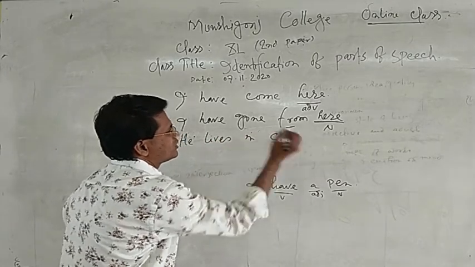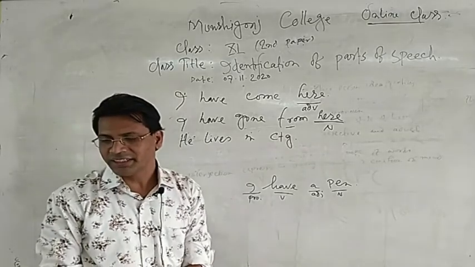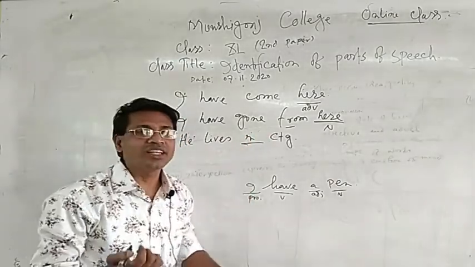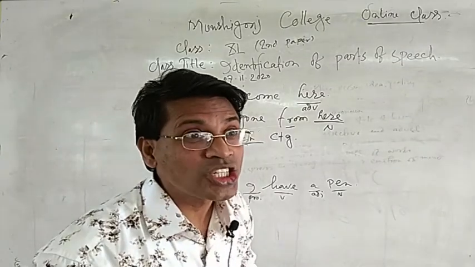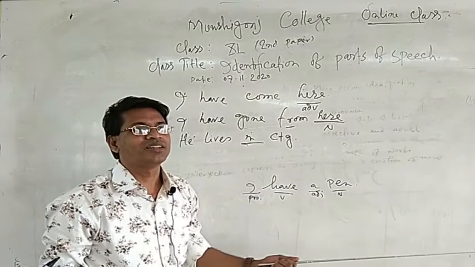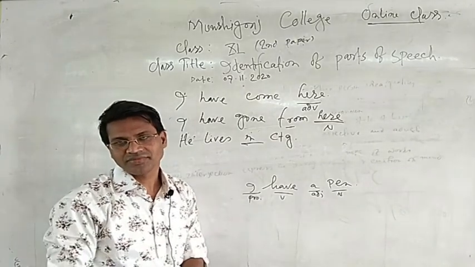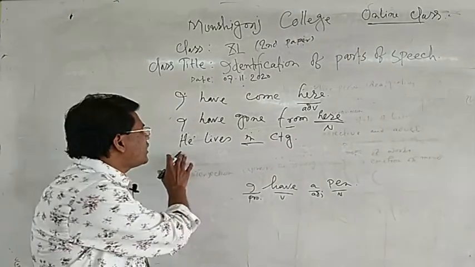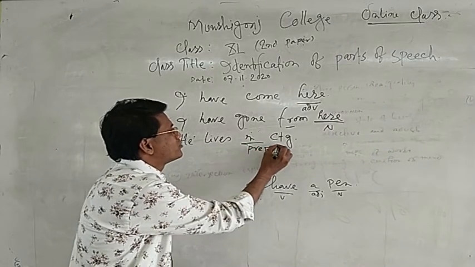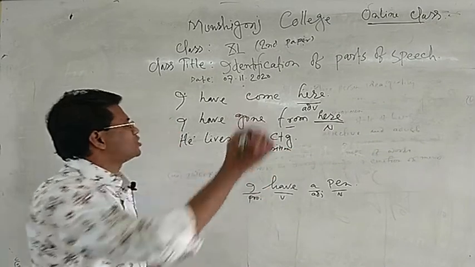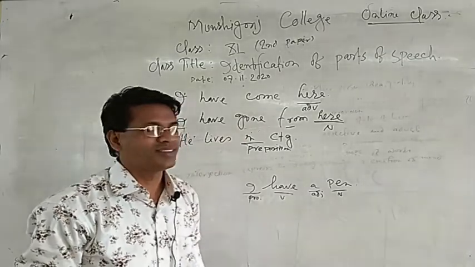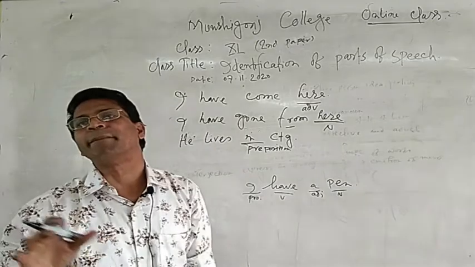Here the underlined word is in. What kind of part of speech is it? No doubt it is a preposition. He lives in Chicago. In is a preposition.